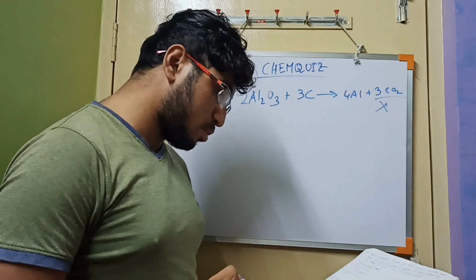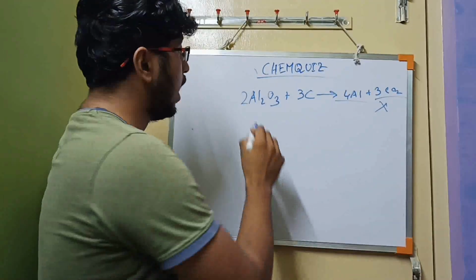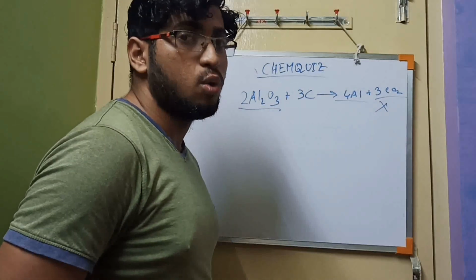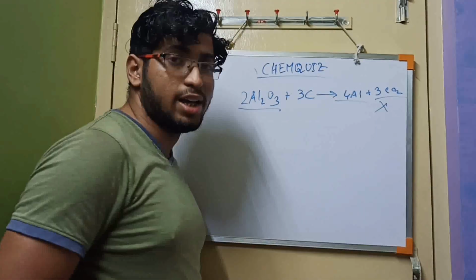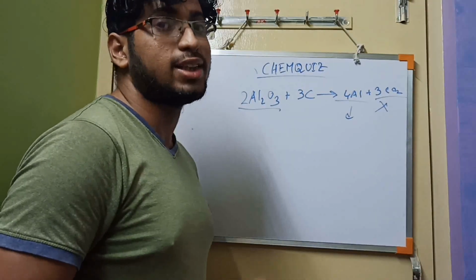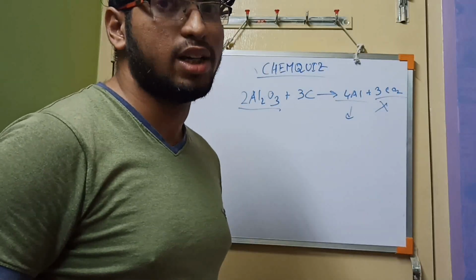3rd option, aluminium is oxidized, where aluminium is detaching from oxygen. So we cannot say that aluminium is oxidizing. Moreover, aluminium becomes neutral after accepting the electron. Anything after accepting an electron cannot be oxidized, it will be reduced.